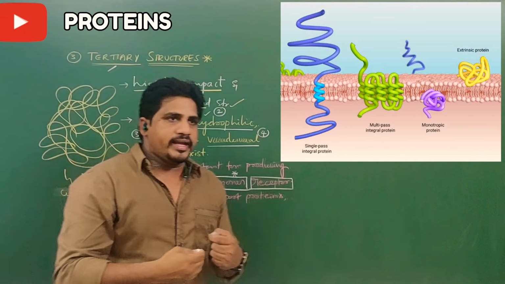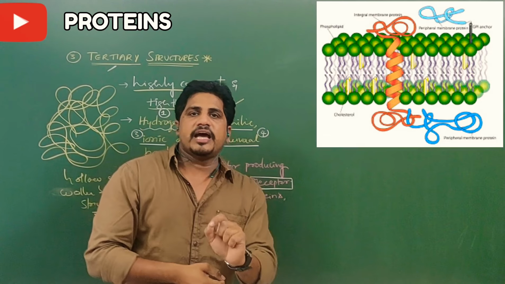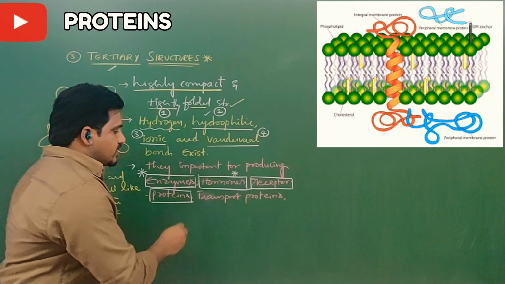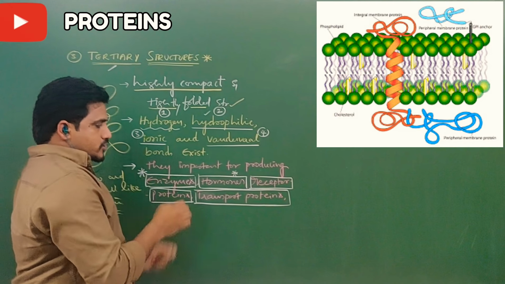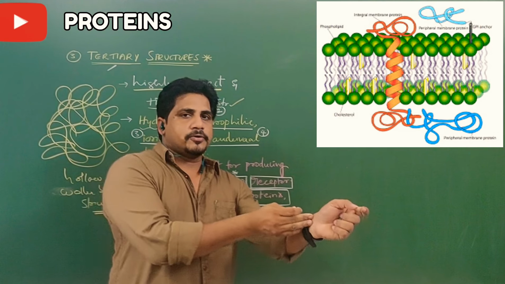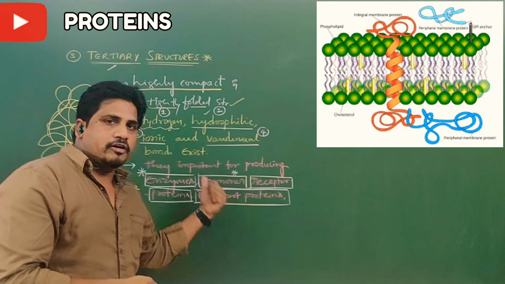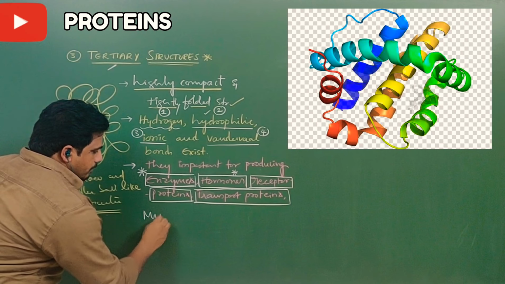Sometimes in our body, so many chemicals have to move from one place to another with the help of proteins. Those proteins are also tertiary structures of proteins. That's why they are called transport proteins, proteins involved in transport. So movement of chemicals from one place to another place happens with the help of these structures. Okay. Example here I can say myoglobin.